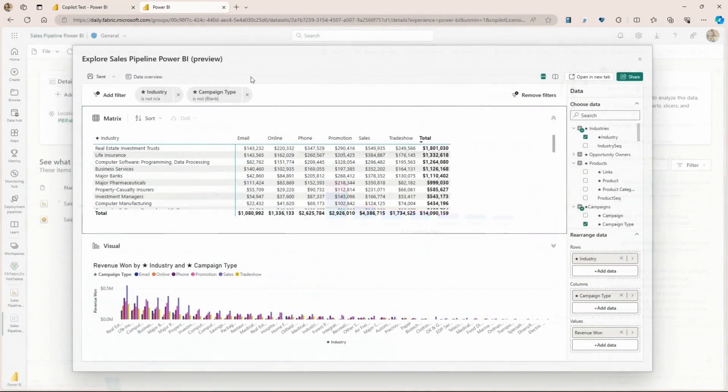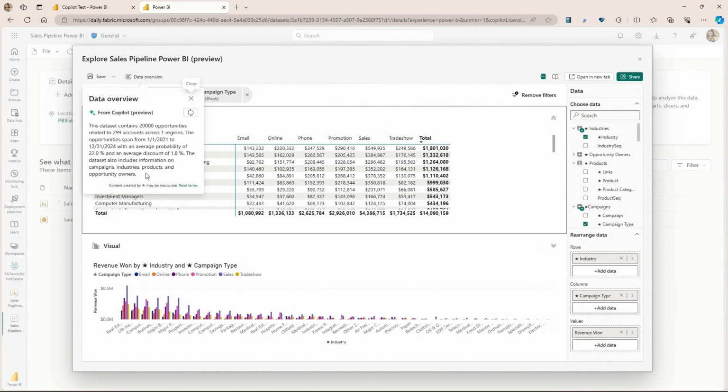Directly inside the reports. Now, we want to sprinkle Copilot all over the experience in Power BI as well. So what you're seeing over here is the new Explorer capabilities in Power BI. This is also launching very, very fresh and new. And one of the things we're going to be adding, this isn't available yet, is Copilot to help you essentially get an overview of your data. So this is a really lightweight experience for getting a feel for your data. And you can have Copilot also help you get better insights.